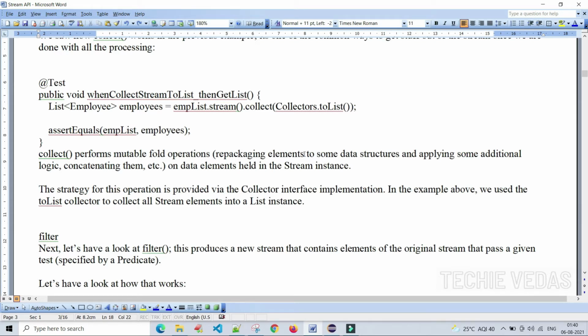repackaging the elements into some data structures and applying some additional logic, concatenating them. See here, we are getting a list of objects, nothing but the employee list. What they are saying is that with the collect method we can repackage the elements into some data structures and apply some additional logic, concatenating them, on data elements held in the stream instance. Whatever data is held in the stream instance, we can do some operations based upon our requirement using the collect method.